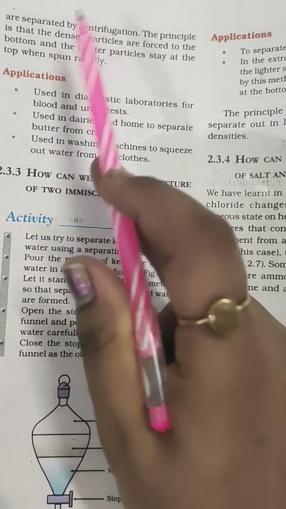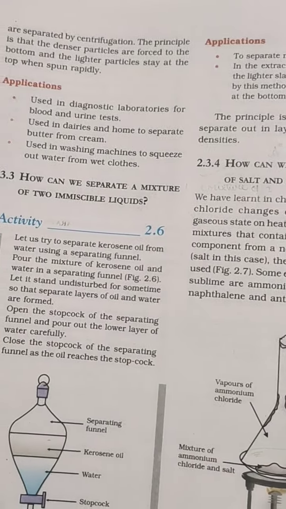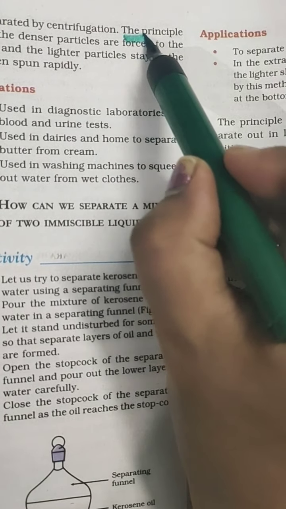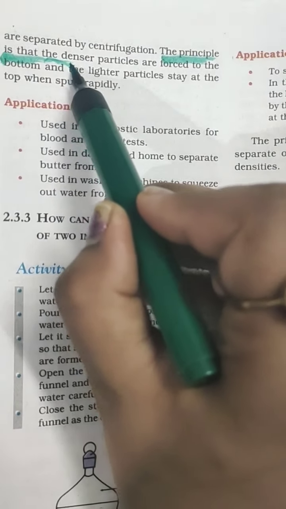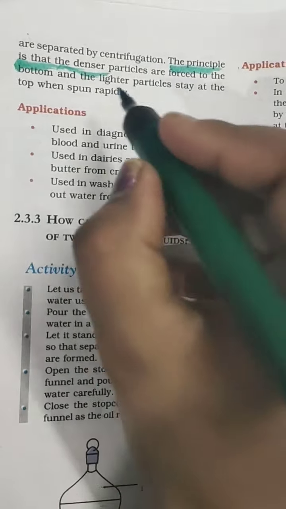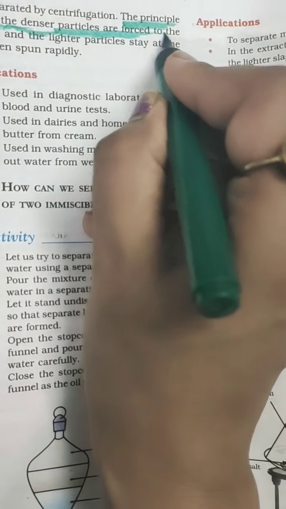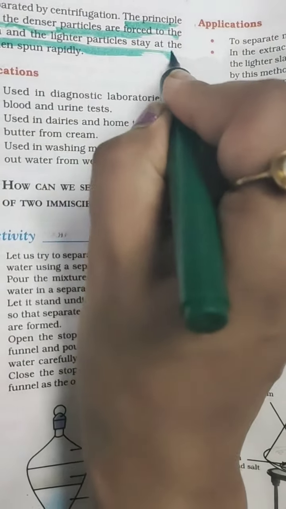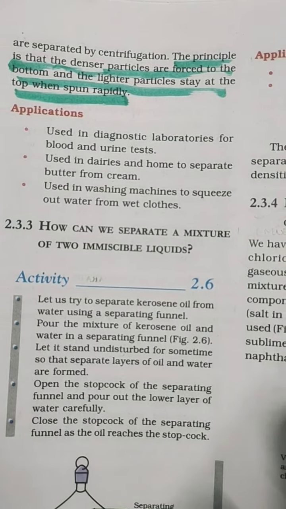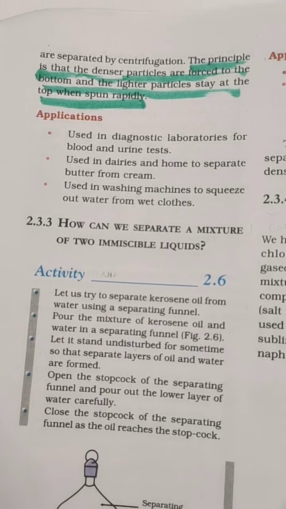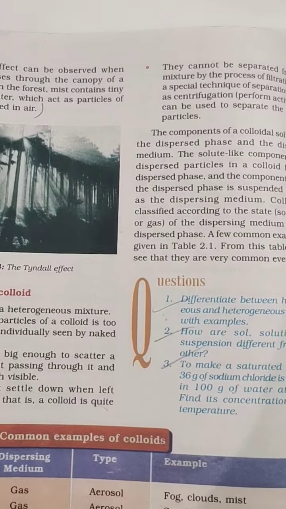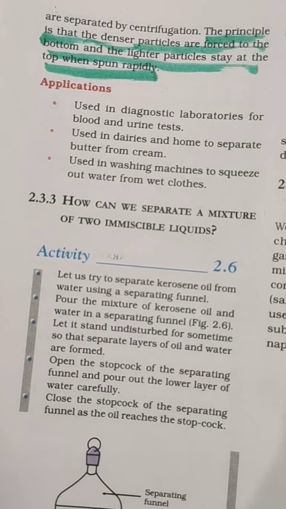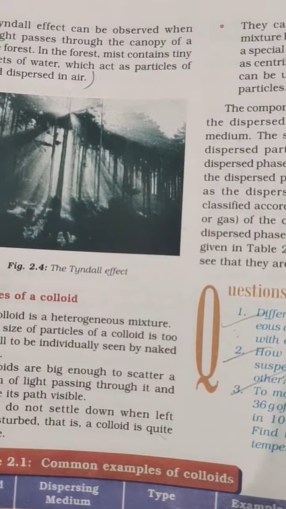Please underline this also, since I'm not teaching in the classroom, so we have to cooperate. Underline this line. The principle is that the denser particles are forced to the bottom and the lighter particles stay at the top when spun rapidly. Please underline this. This is very important because this is the principle behind it. Sometimes a question comes asking for the principle. Principle means the main phenomenon of this technique.